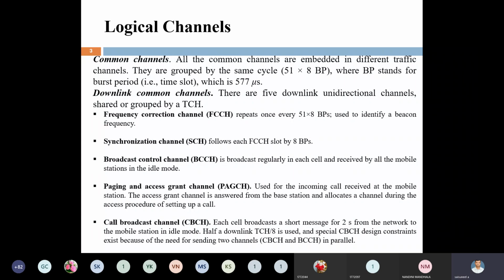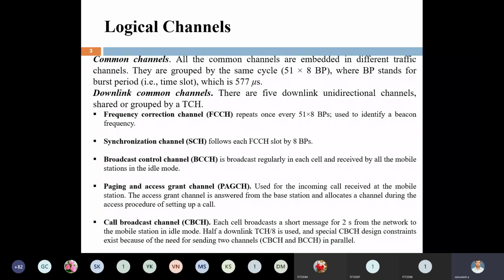The next one is the broadcast control channel, BCCH. What is a broadcast? The broadcast control channel is nothing but the base station can send a broadcast message to all mobile stations, whether the mobile is active or not, and find out the location. For that purpose, I will go for the broadcast control channel.